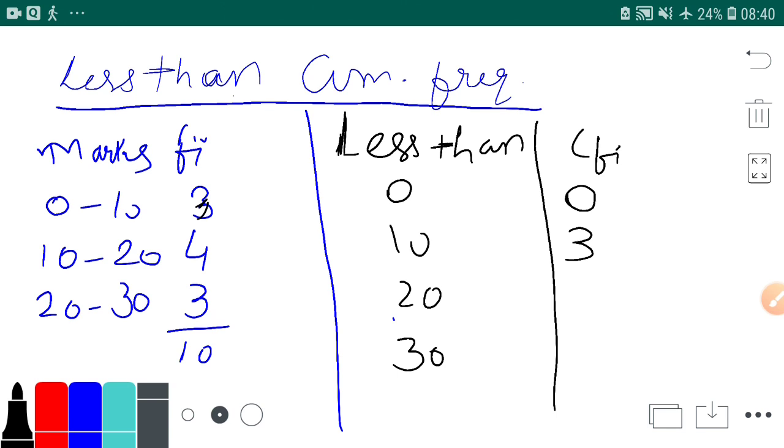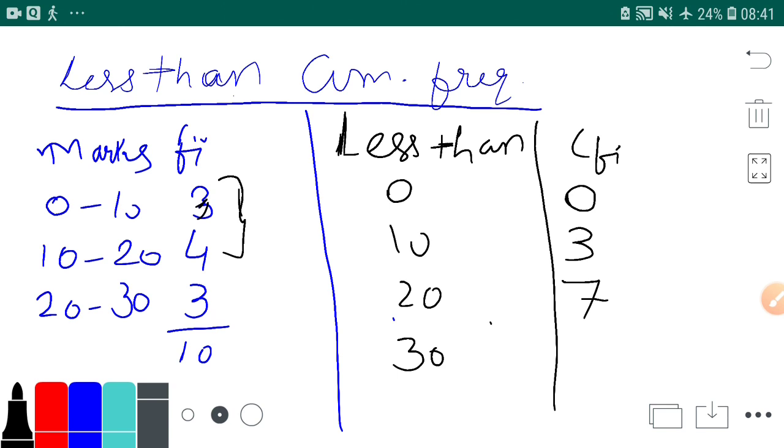How many students are having less than 20 marks? Is it 4? No, it is 7. Why, sir? Because the ones who are having less than 10 are also having less than 20. If you are having 5 marks, then it is obviously less than 20. So when I say less than 20, I'll include all the figures of less than 10. So 4 of 10 to 20 and 3 of 0 to 10.